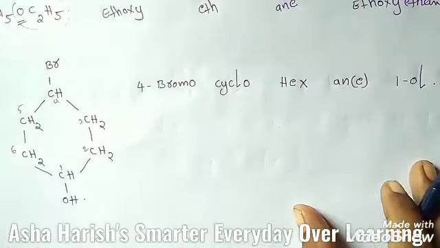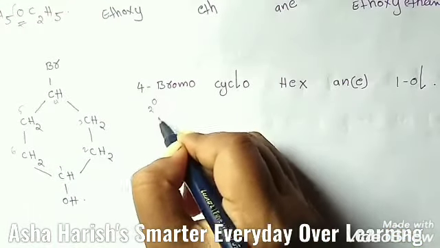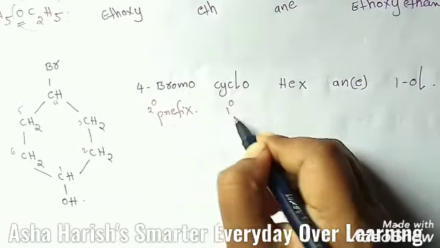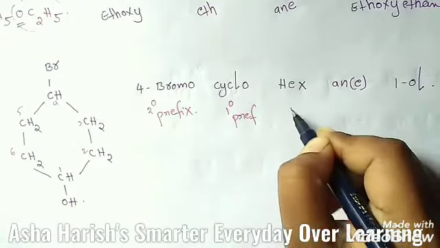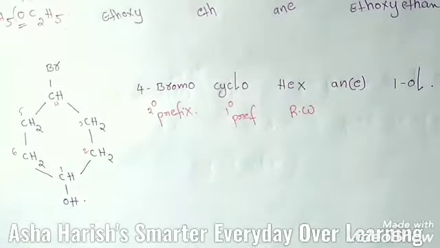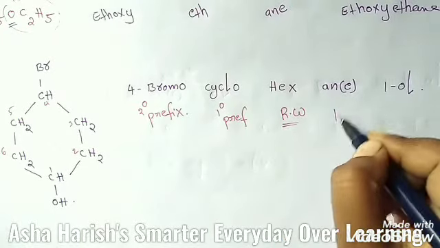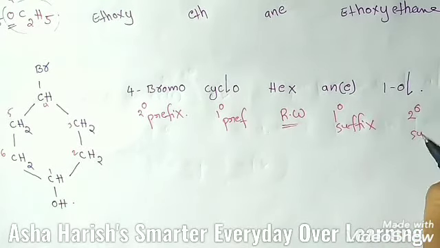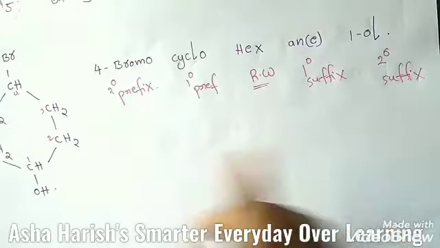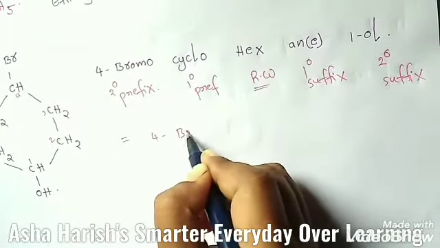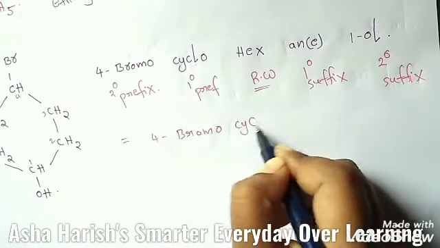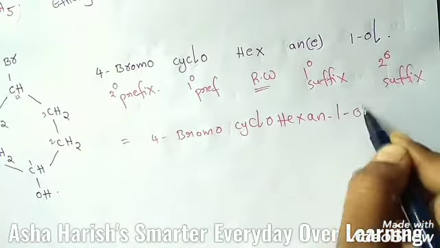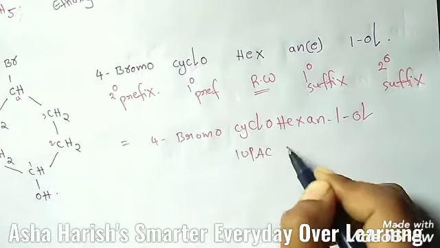Why? Because here bromo is the secondary prefix. Here cyclo is the primary prefix, hex is the root word, and ane is the primary suffix. This is the secondary suffix. And totally, what is the name of this? 4-bromocyclohexan-1-ol. This is the IUPAC name.